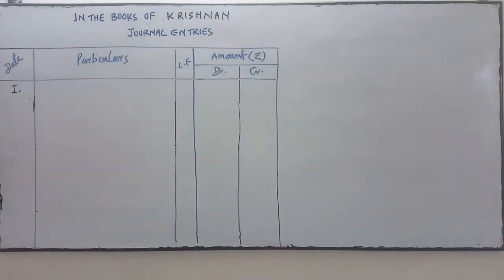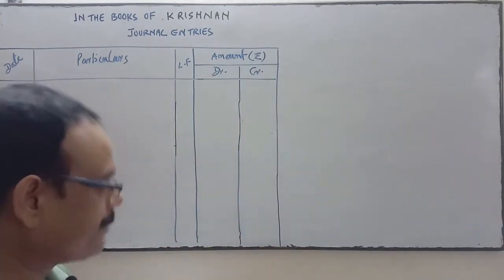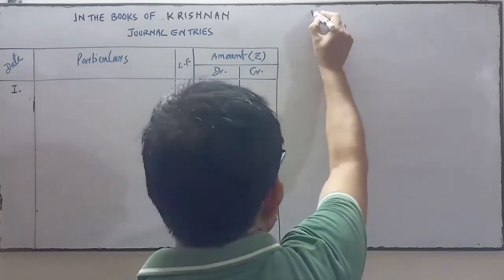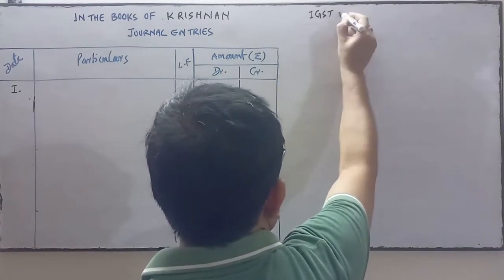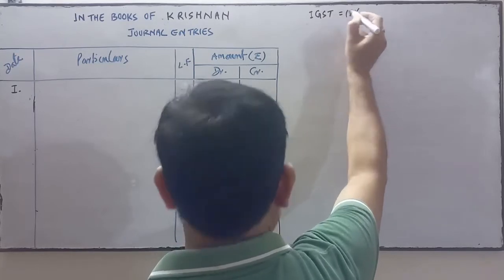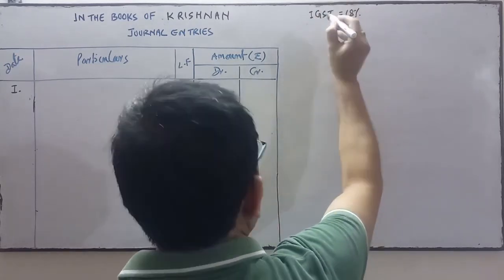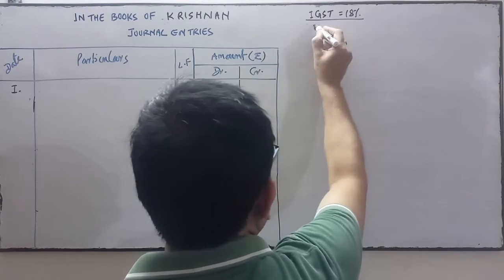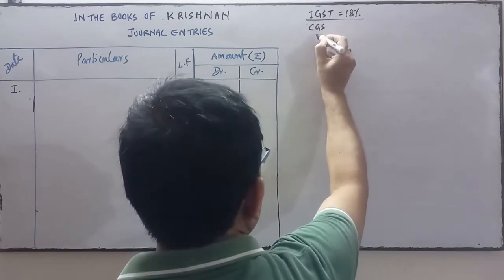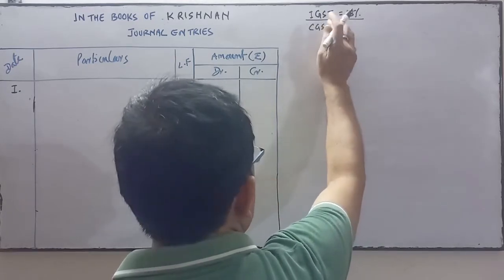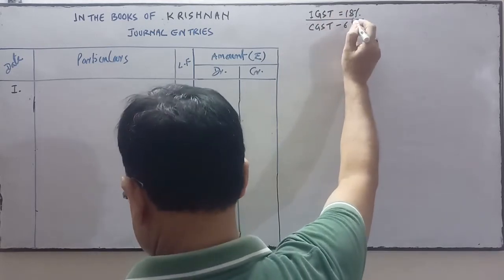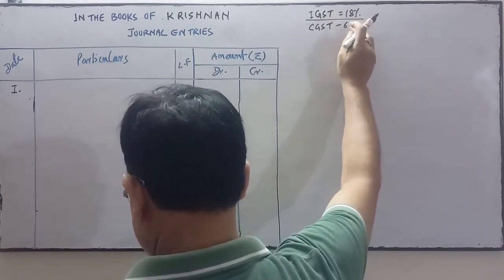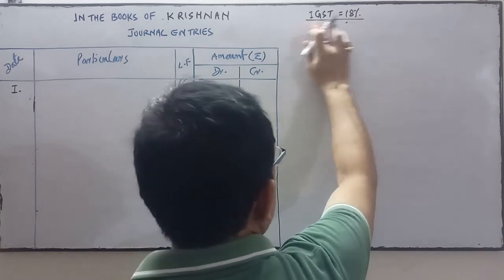So IGST is at the rate of 18%, and if it is intrastate, then CGST 6% and SGST 6%. The rate varies from one question to another.